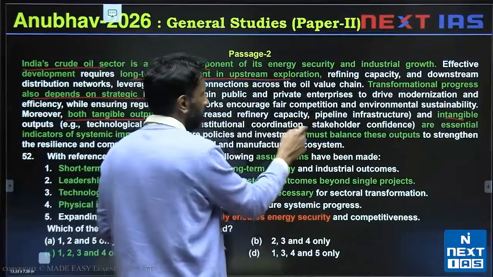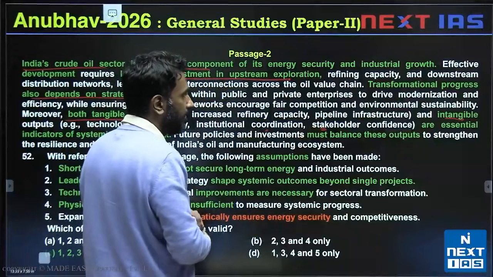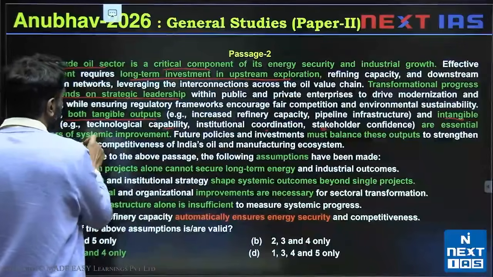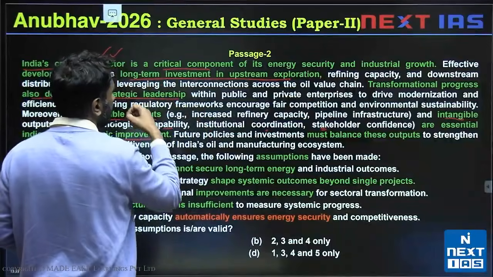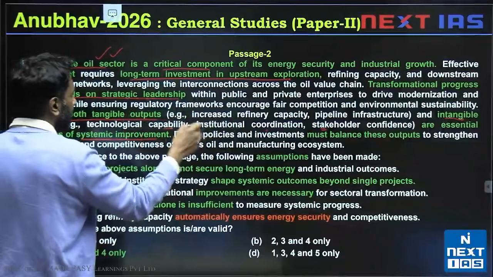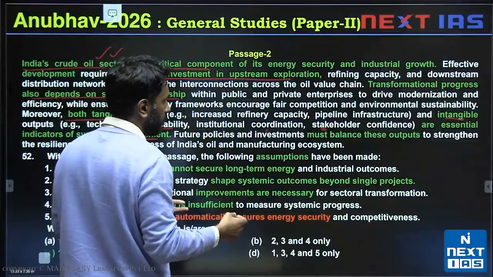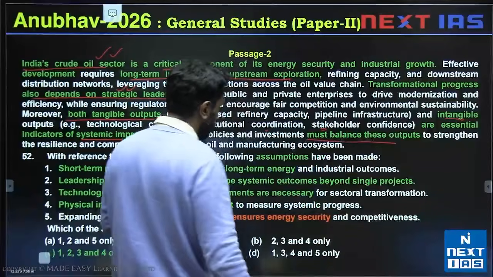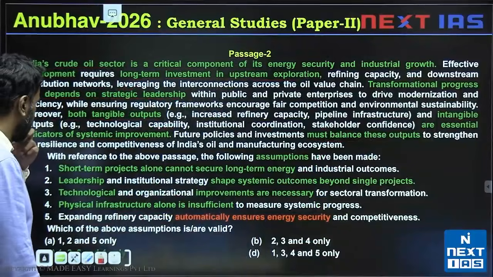technological capability, stakeholder trust, are people trusting you to do this, is there coordination between your teams? So intangible outputs also. These are essential indicators of systemic improvement. So if you want to improve the crude oil sector, you need tangible and intangible outputs that strategic leadership actually chooses, and the strategic leadership must be able to balance these outputs. Okay, so let's take a look at the valid assumptions.